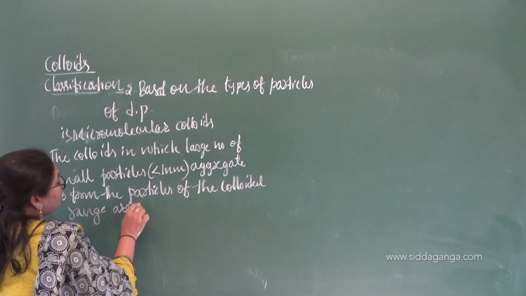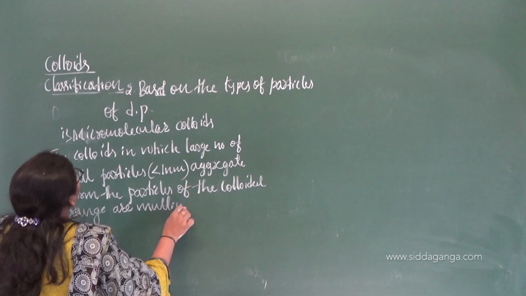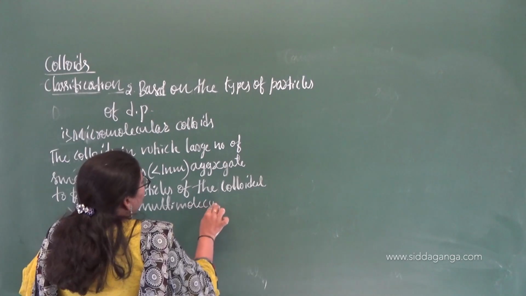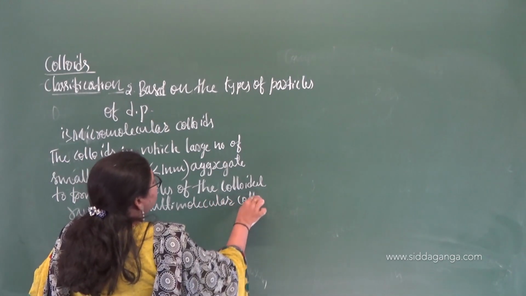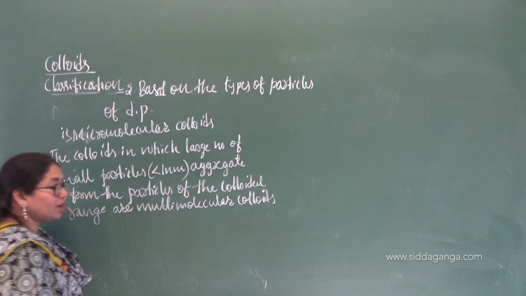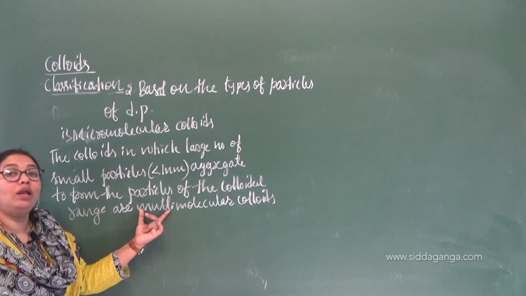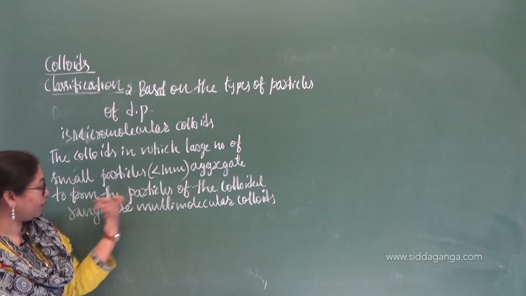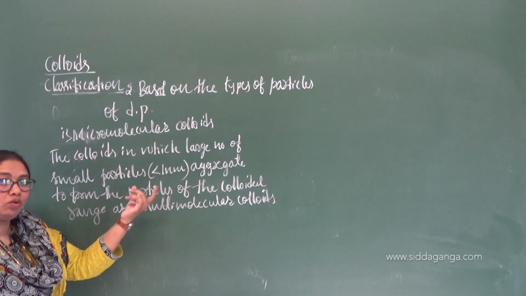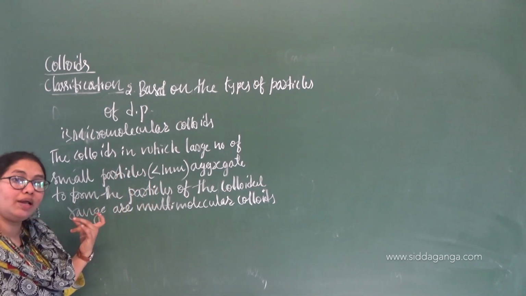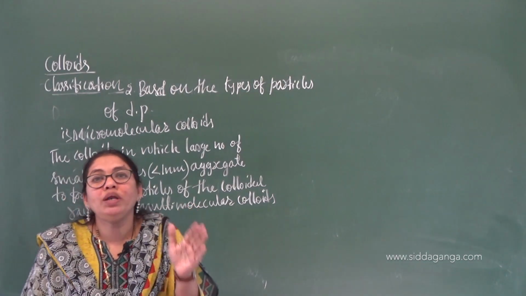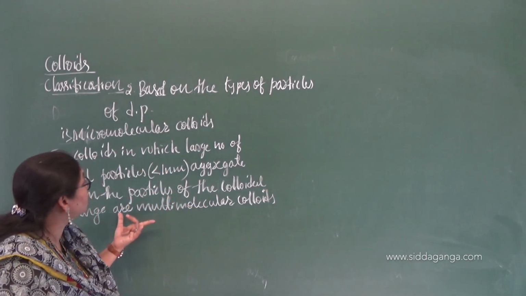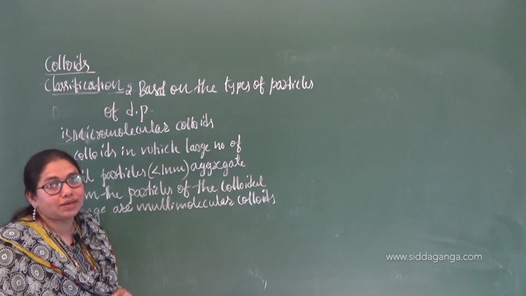Such types of colloids are called what? Multimolecular, yes, multimolecular colloids, or you can say micromolecular colloids also. Many small particles associate to form the colloidal particle range, that is less than 1 nanometer, no? They will form particles of that size. What is the colloidal range? Between 1 nanometer to 1000 nanometer. So that much size they are going to get. That type of particles are called what? That is multimolecular colloids. Okay na?